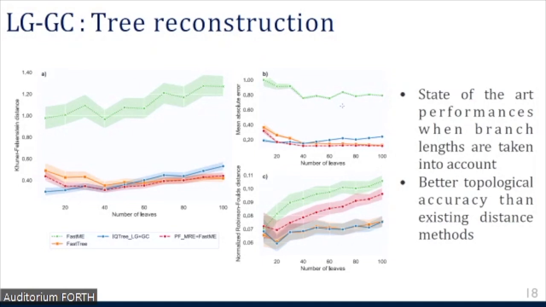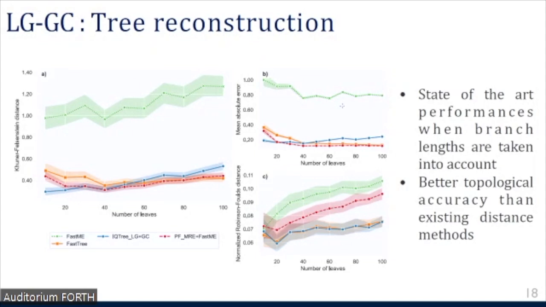Then we have our method in red, Phyloformer plus FastME, which infers the distances as seen before, and then it uses the same algorithm as FastME to reconstruct the tree. And then we have FastTree and IQTree, which both are maximum likelihood implementations.